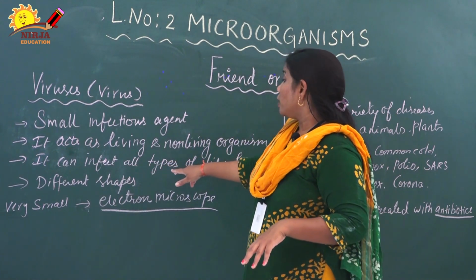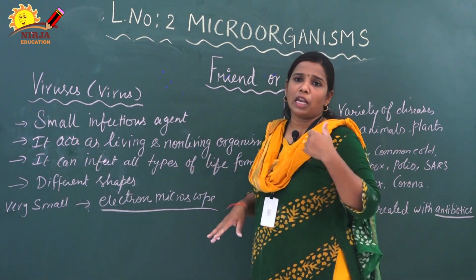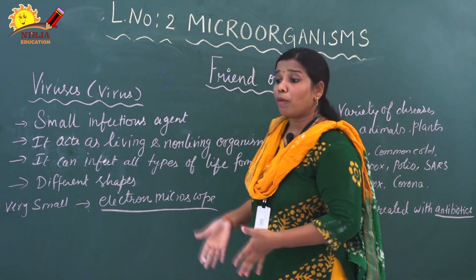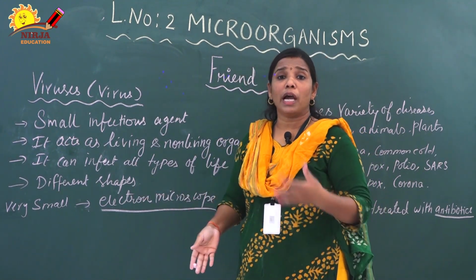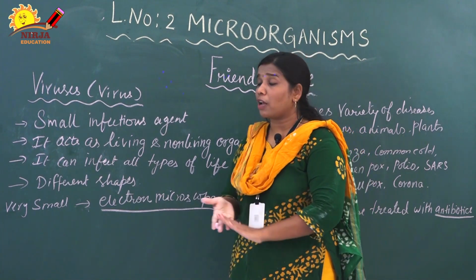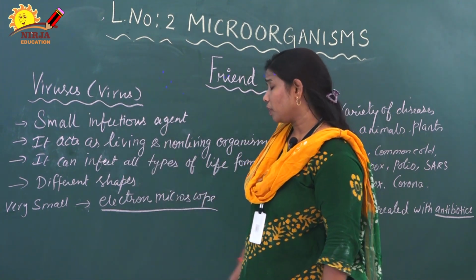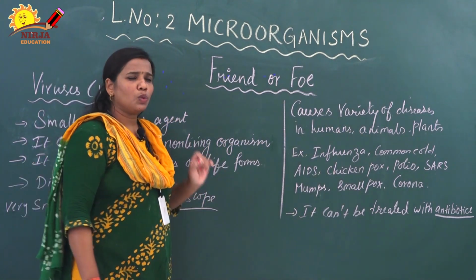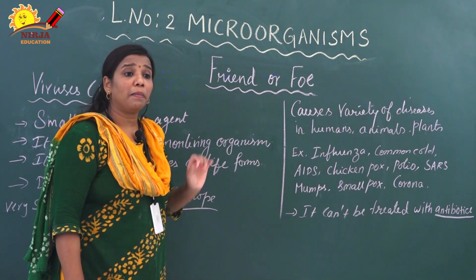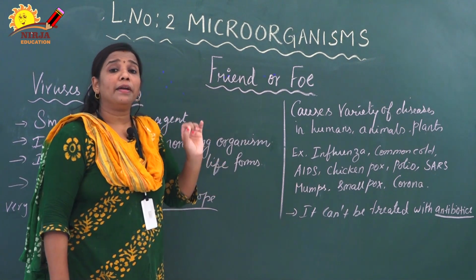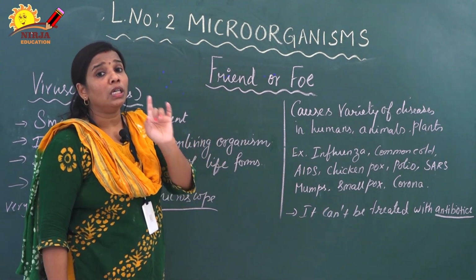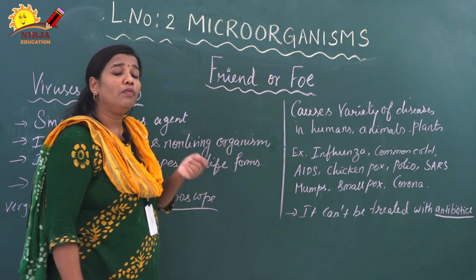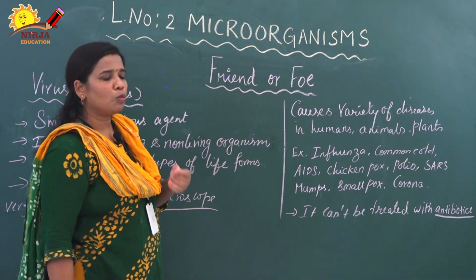Then it can infect all types of life forms, including microorganisms, plants, human beings and animals. They come in different shapes and sizes, but the size is very minute. Bacteria are 0.2 to 100 micrometer in diameter, and one micron equals 1/1000 millimeter. But compared to bacteria, viruses are very small, too small.